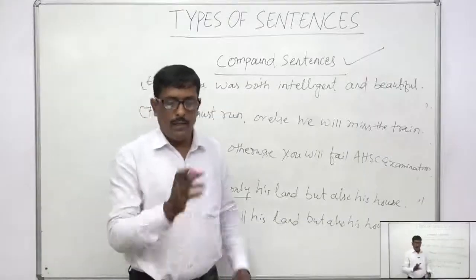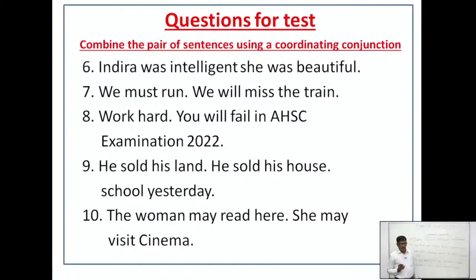Okay. Next, the woman may read here, she may visit cinema. It is a choice. What will you use? Very good. Either or. So how will you use it? Number 10.